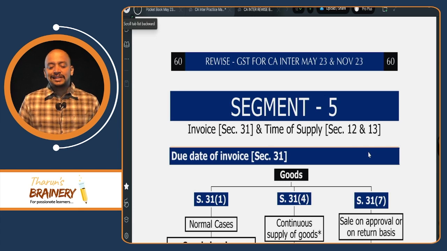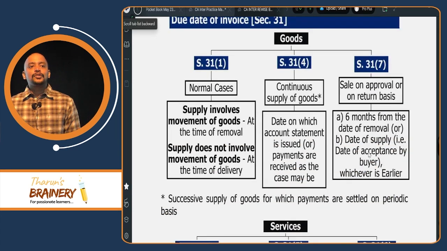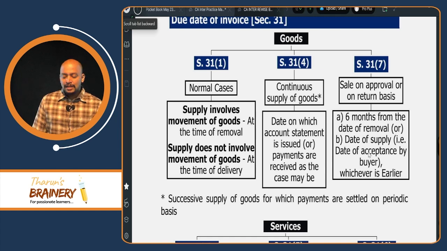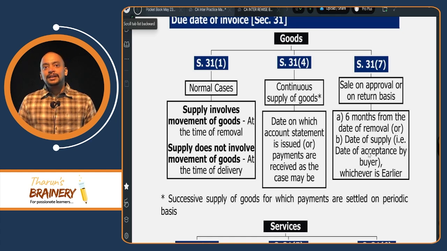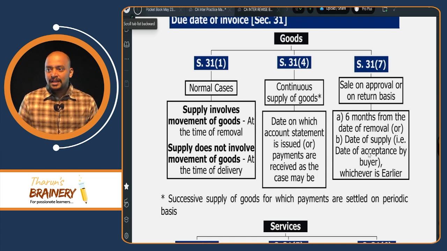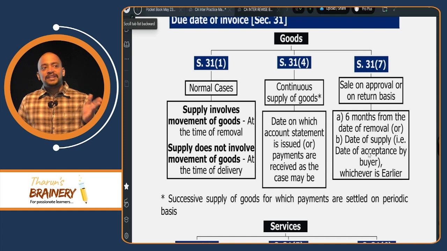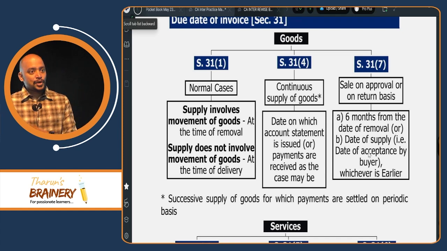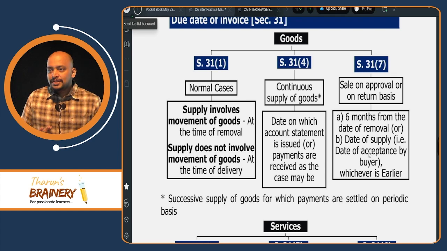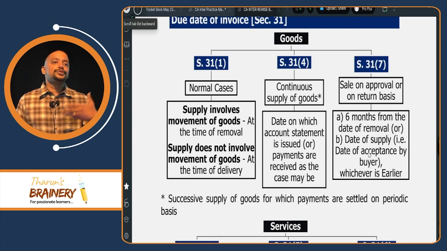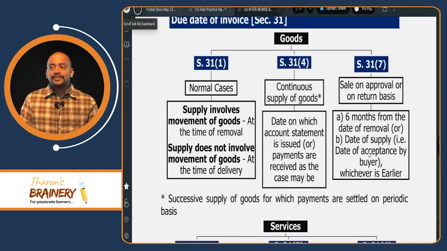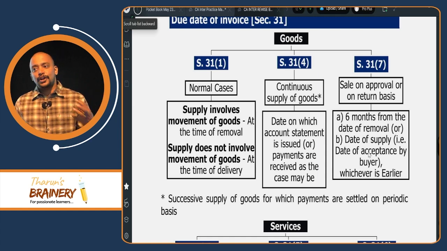For goods, the 3 situations are normal cases, continuous supply of goods, and sale on approval or on return basis. Continuous supply of goods means there will be successive supply of goods for which the payments are settled on a periodical basis. For example, I am supplying the goods on a daily basis and we maintain a running account, and on a weekly basis, 15 days once, monthly or quarterly basis, the payments are settled. That is called continuous supply of goods. Then sale on approval or on return basis means I hand over the goods to you to use, and I will give you a time limit. If you like it, you can buy, otherwise you can return. That is known as sale on approval or on return basis.